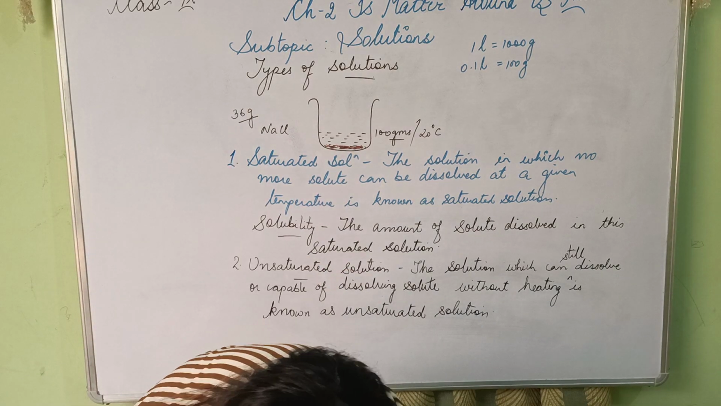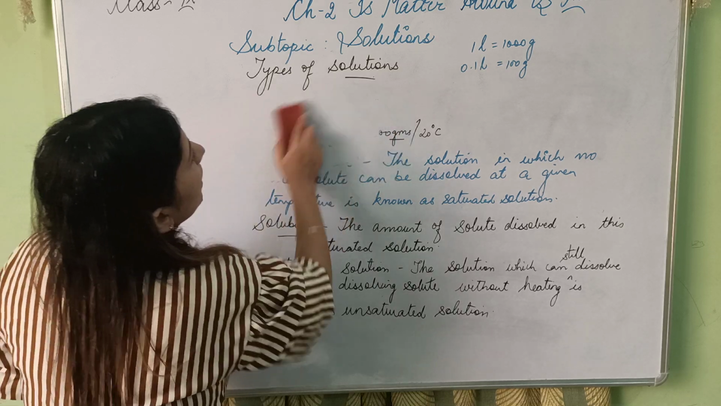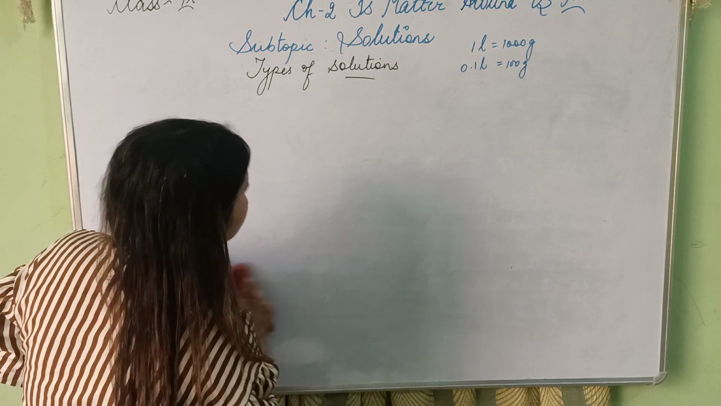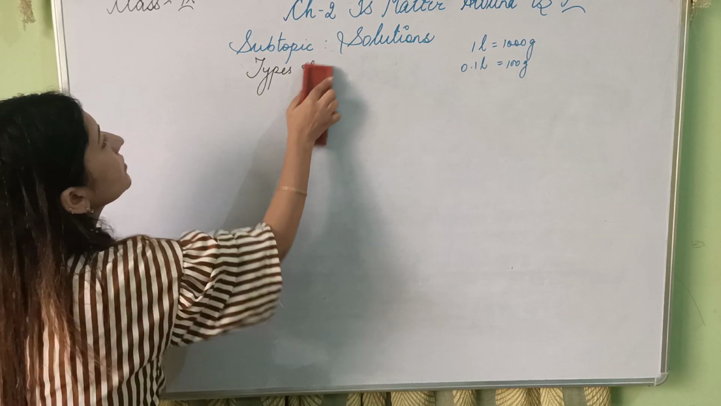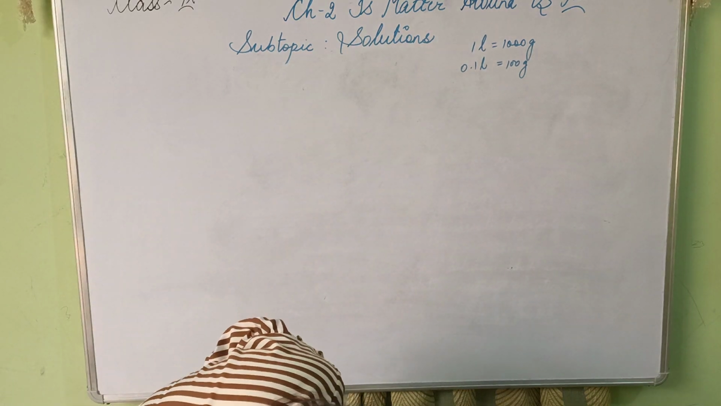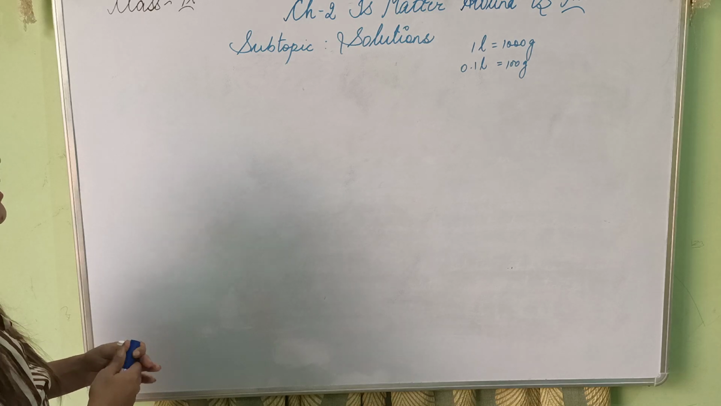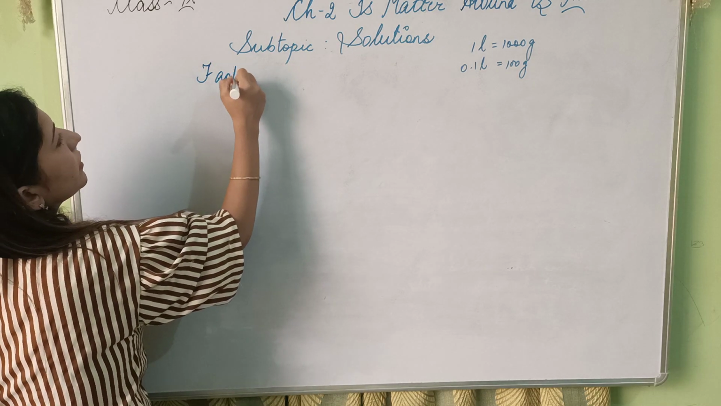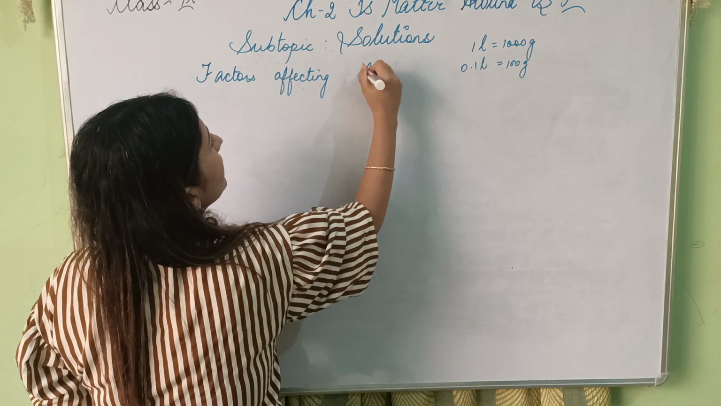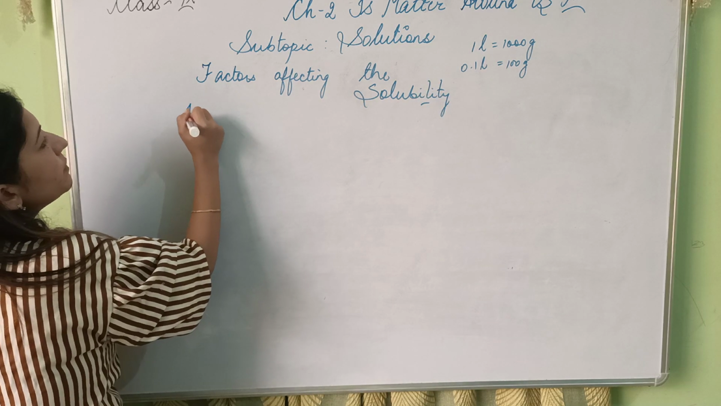Now coming over to the next topic, the factors affecting the solubility. Factors, we'll be discussing 4 factors. Factors affecting the solubility of a solution. So my first basic factor is solute.